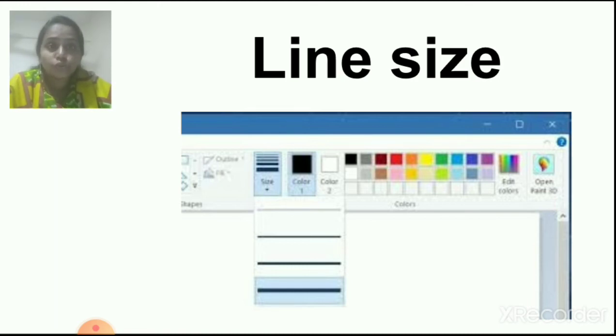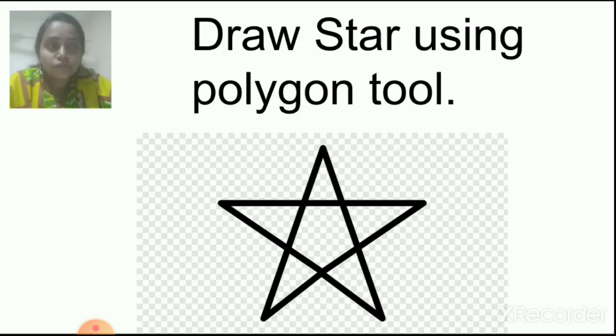Line size also you can change. Okay, in this you can see the size option. Click on that size option and select the size, line size. Okay, children, then you can draw a star like this star using polygon tool. You have to click one by one. Okay, you have to click with the mouse on the drawing area to draw this star shape using polygon tool.